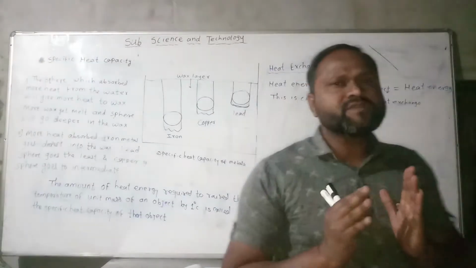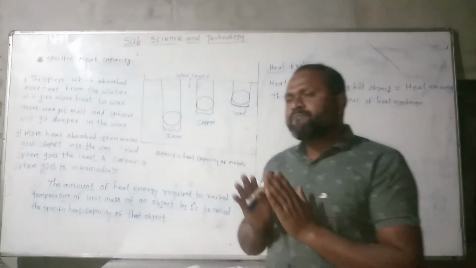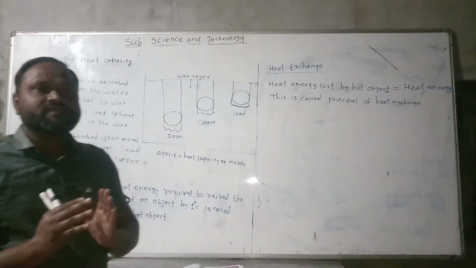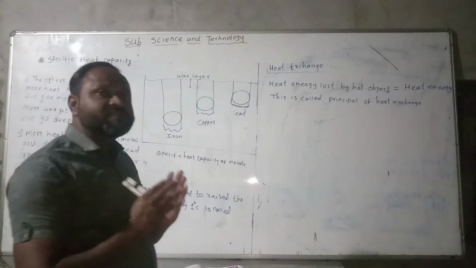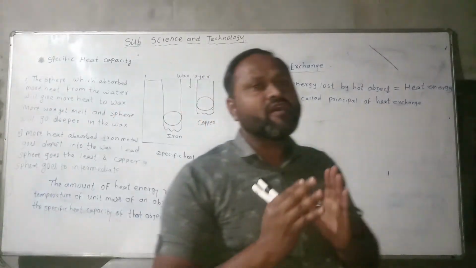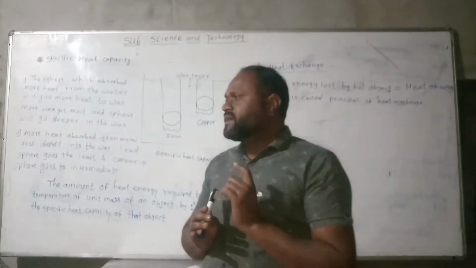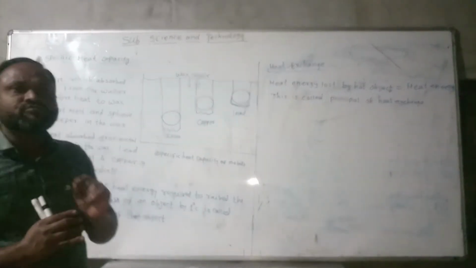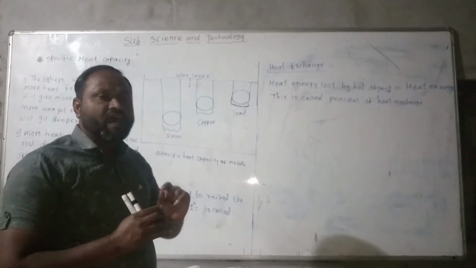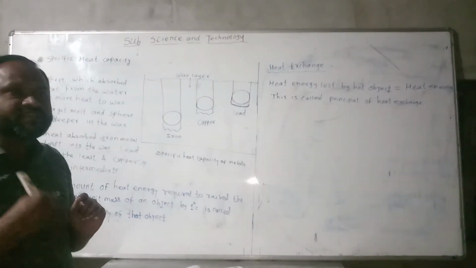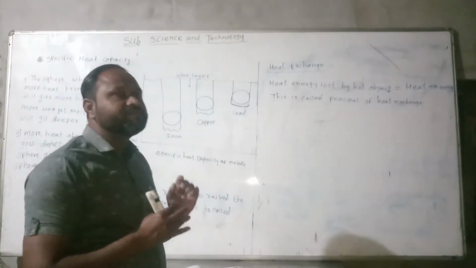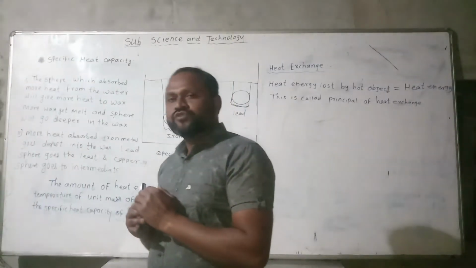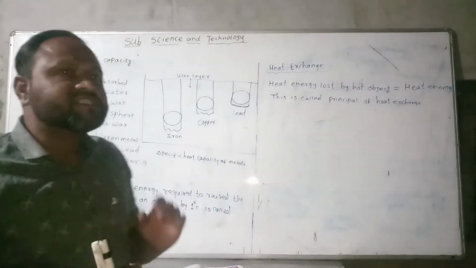Specific heat capacity means the absorption of heat, or gain of heat, by an object. It is called the specific heat capacity of an object. But the specific heat capacity of each object is not the same. Different objects have different specific heat capacities, meaning the gaining of heat and the rise in temperature of that object differ. So it is called the specific heat capacity.